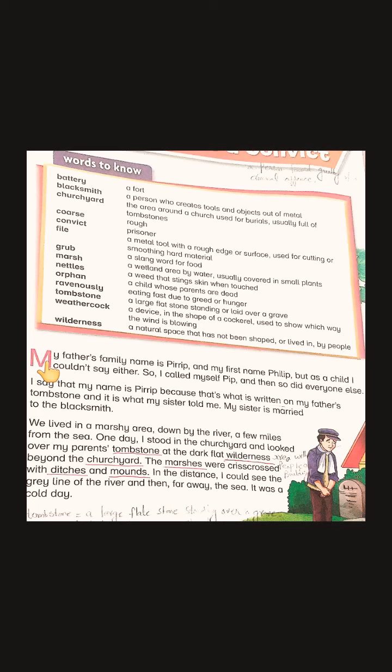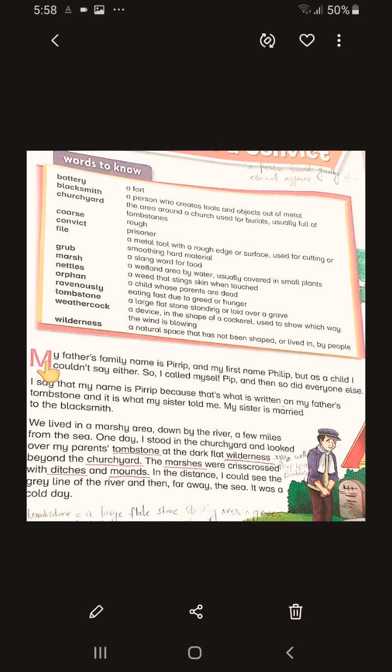Today we are going to start our new lesson, lesson number 2: Pip Meets a Convict. As the name shows, it revolves around two characters. One character is Pip and the other character is the convict. Convict means a prisoner, or a person found guilty of some criminal offense. You might have seen a prisoner in some cartoons or movies.